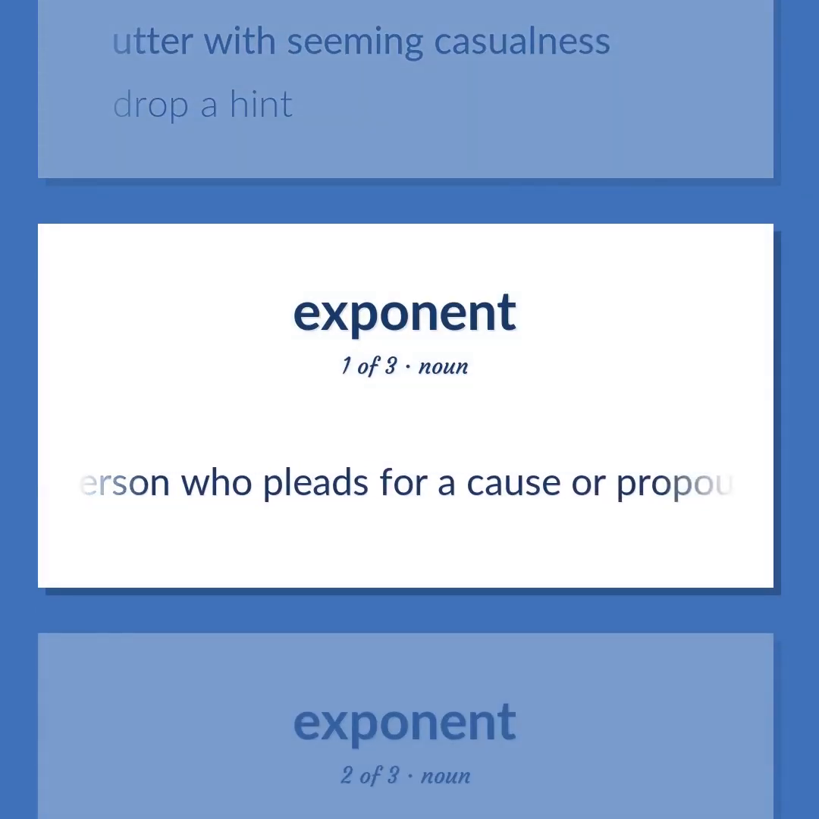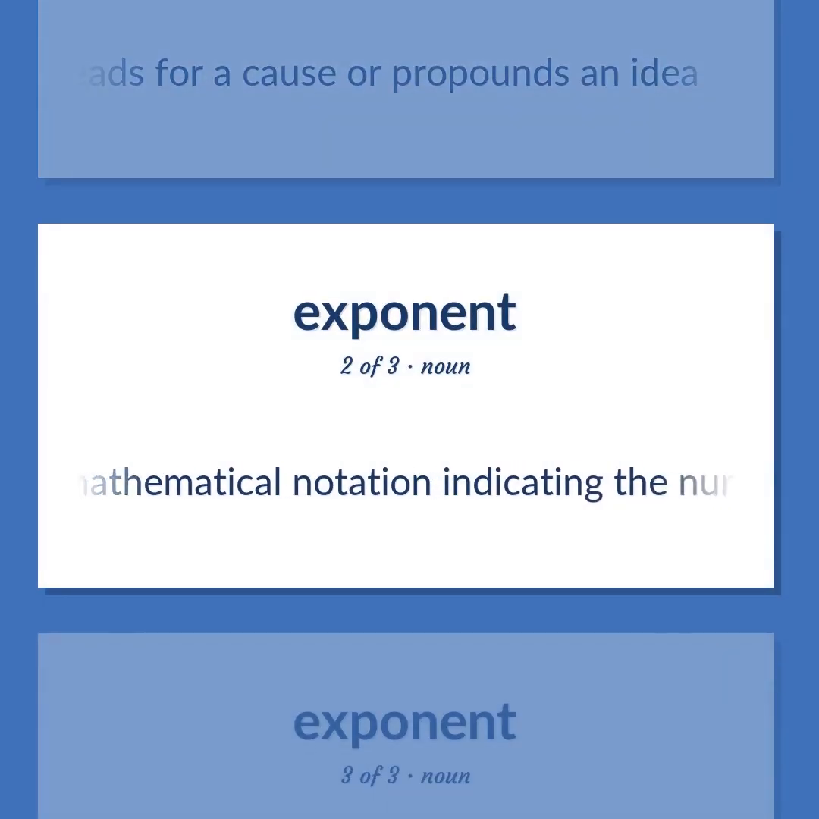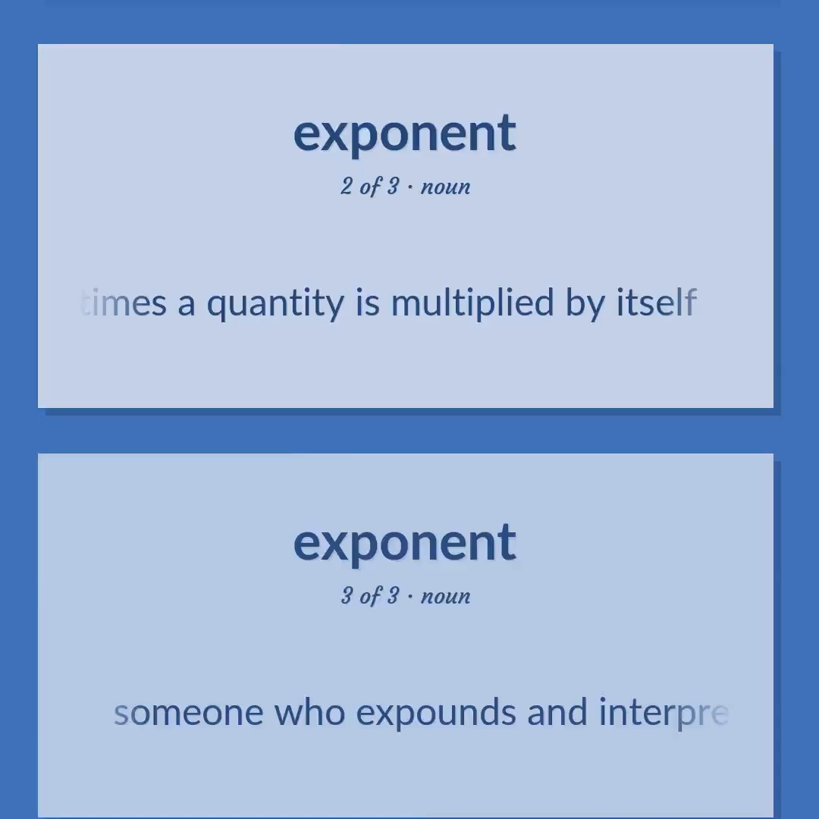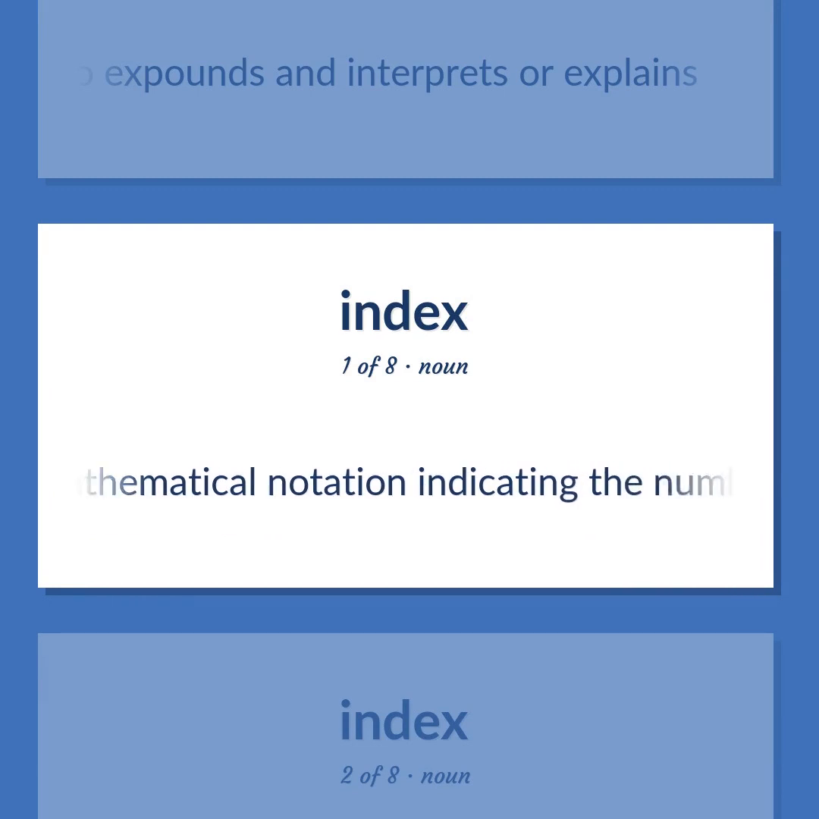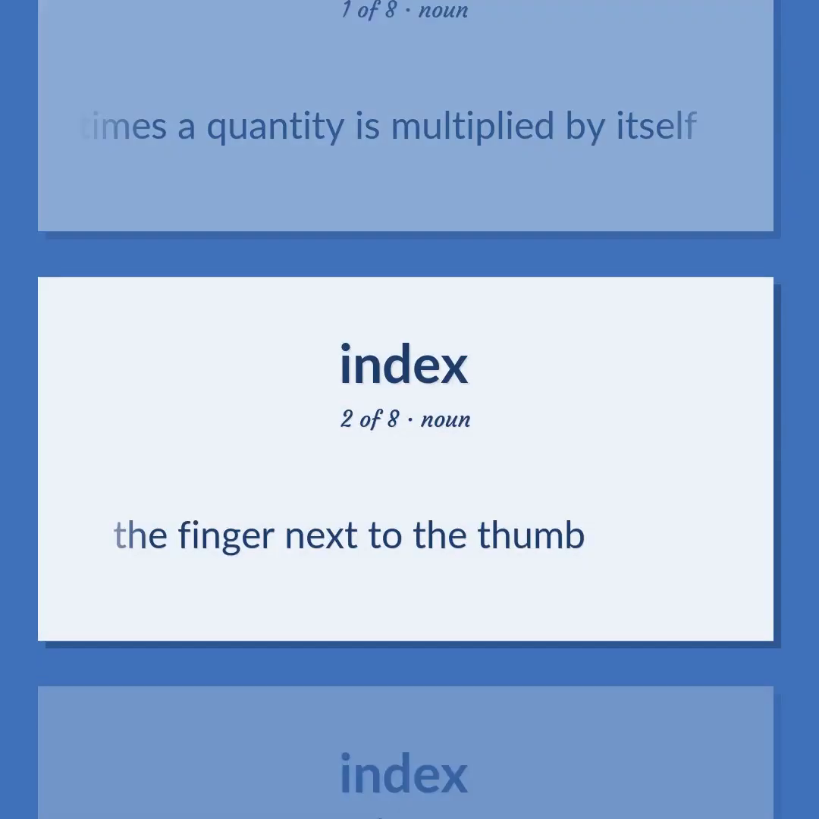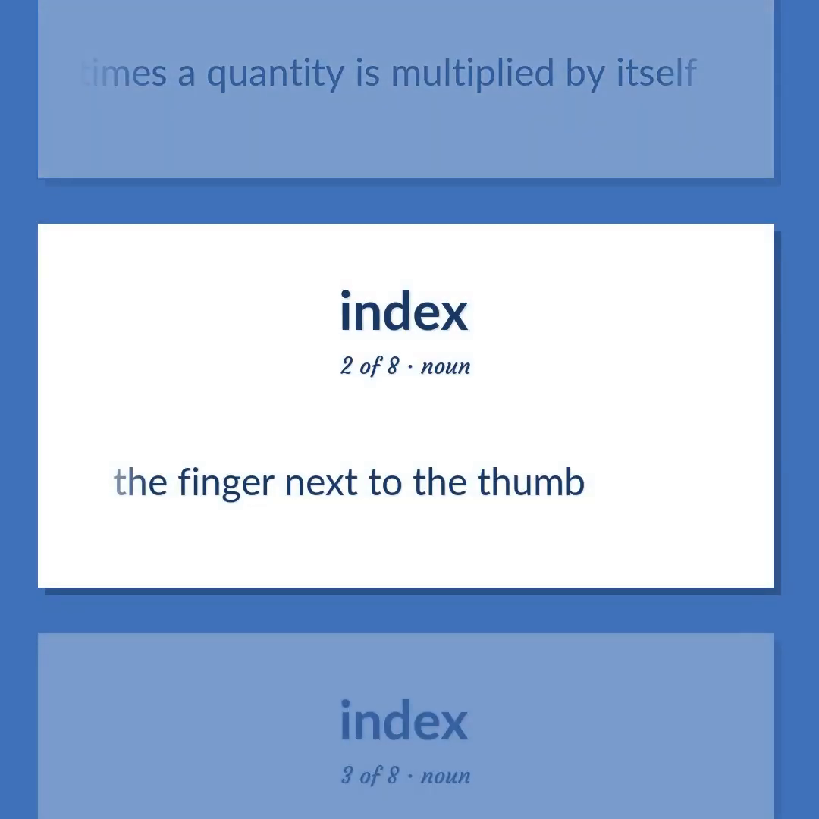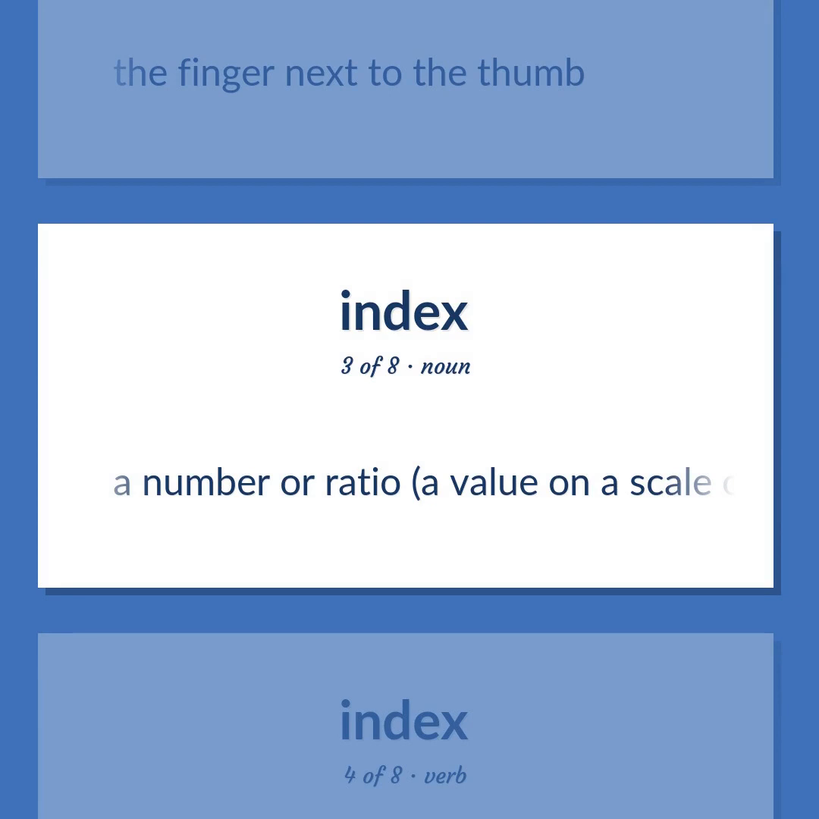A person who pleads for a cause or propounds an idea. A mathematical notation indicating the number of times a quantity is multiplied by itself. Someone who expounds and interprets or explains. A mathematical notation indicating the number of times a quantity is multiplied by itself. The finger next to the thumb. A number or ratio, a value on a scale of measurement, derived from a series of observed facts, can reveal relative changes as a function of time.